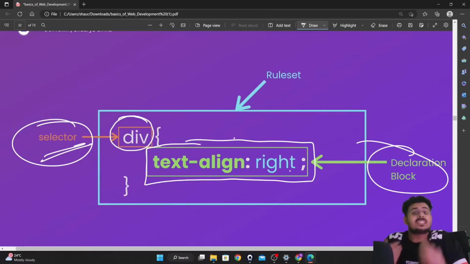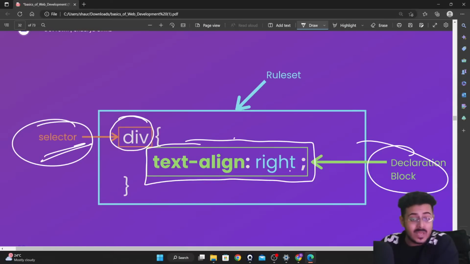Now, what styles do I want to apply, guys? I want to apply the style that text-align is right. Whatever is written inside of this declaration block right over here is called the stylings that you want to apply, guys. Are you guys able to understand this? Please do let me know.